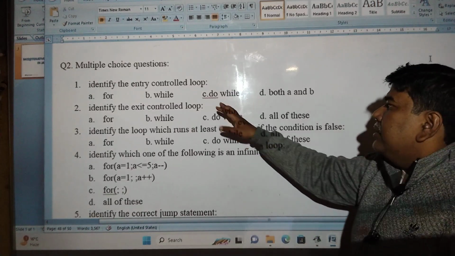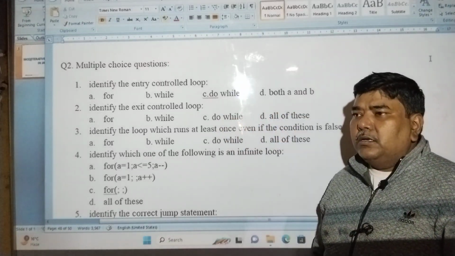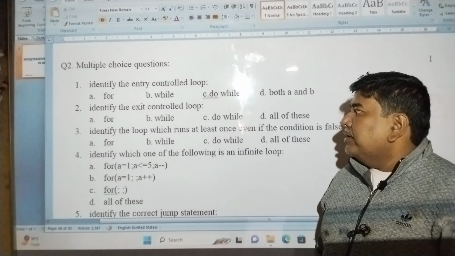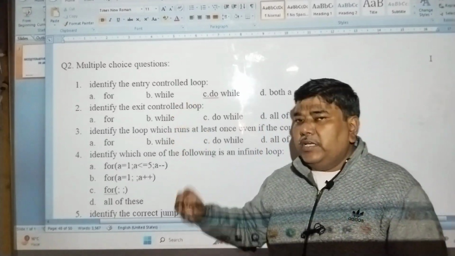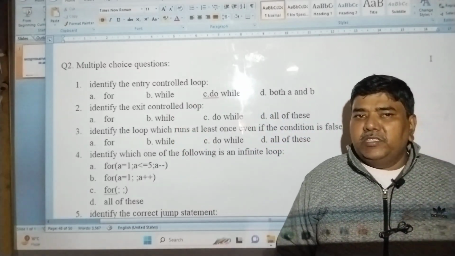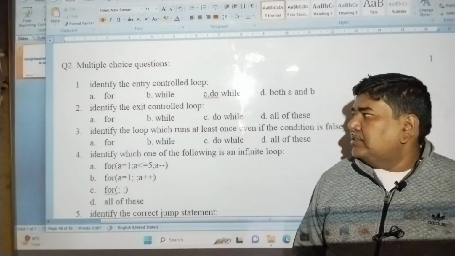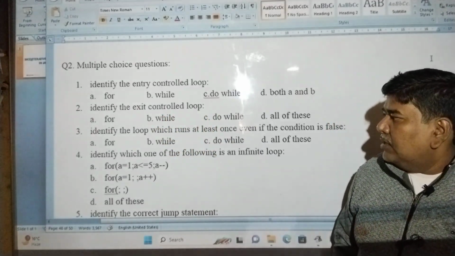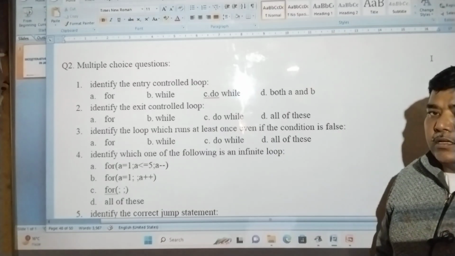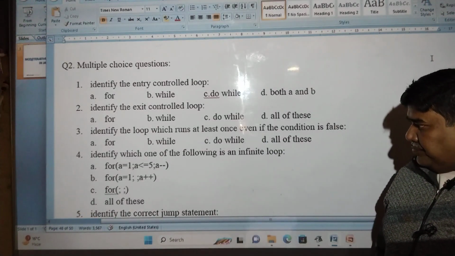Identify the entry controlled loop: for, while, do while, both A and B. So the answer will be D, both A and B. For and while both are entry controlled. Entry controlled means the one which will execute only after checking the condition. Second one, identify the exit controlled loop. So that will be C, do while. It checks the condition while exiting the loop, at the end of the loop.